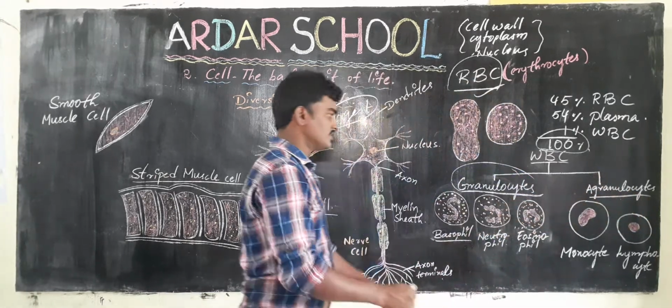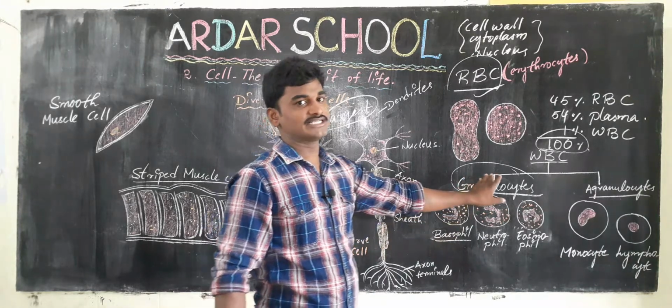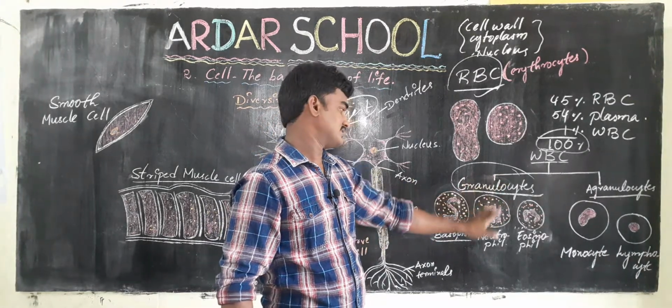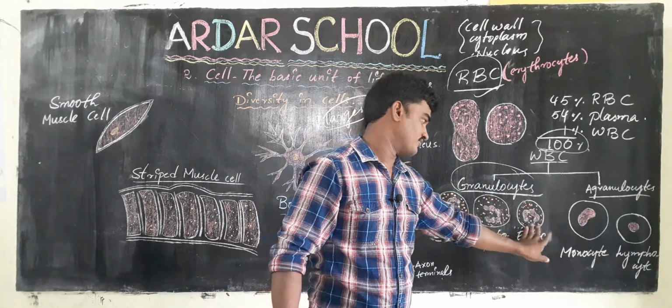There are three granulocytes: basophils, neutrophils and eosinophils.